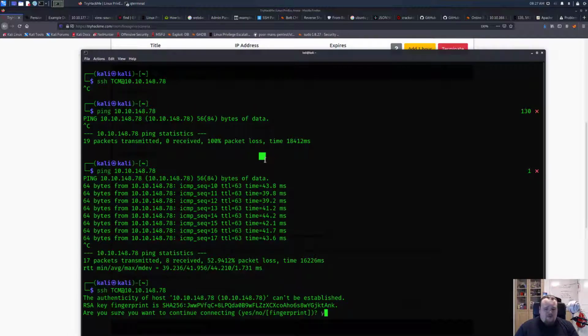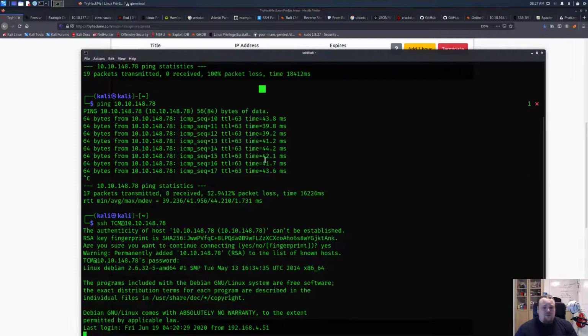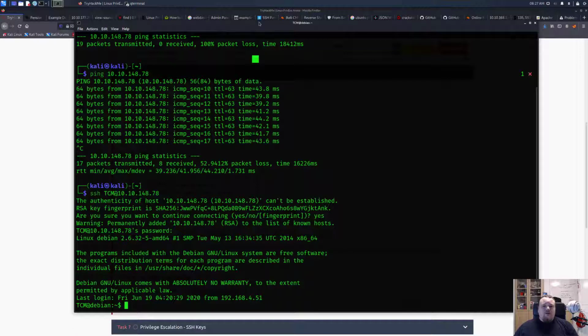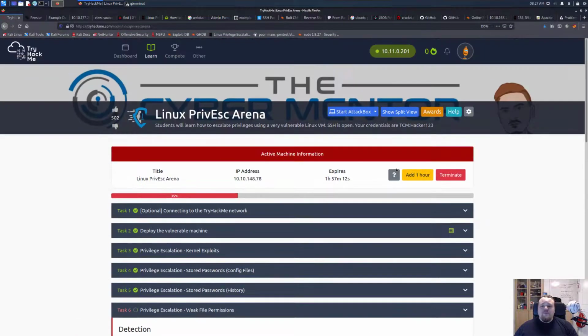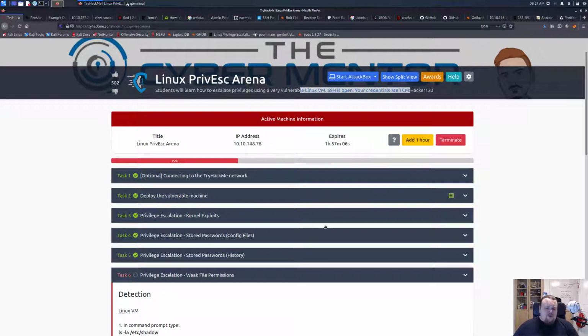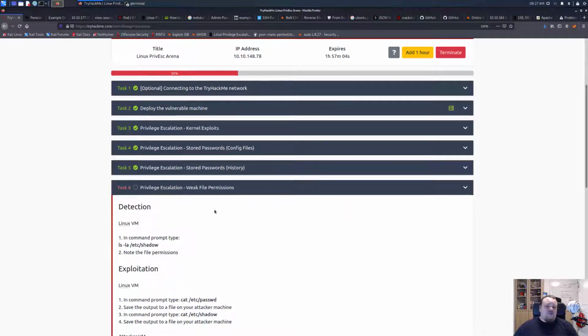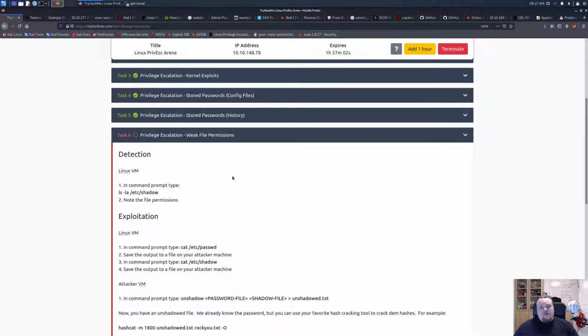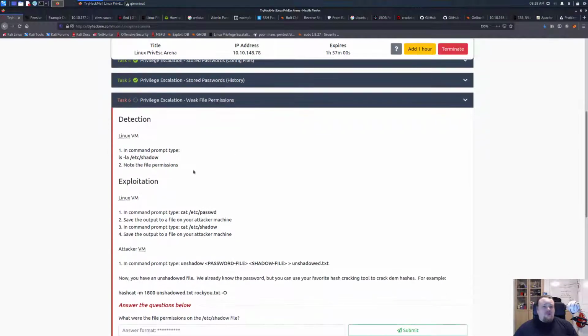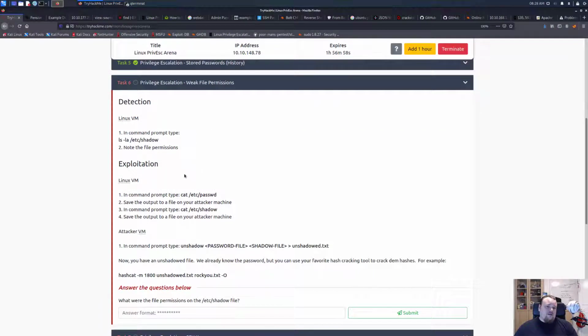I think the key was hacker123, as we are informed in the top here. Just right there, yeah. So we're getting the SSH credentials, and the one I'm going to talk about today is called weak file permissions. Now, this is a topic that is very large, and this is just one example. So let's go ahead and see.